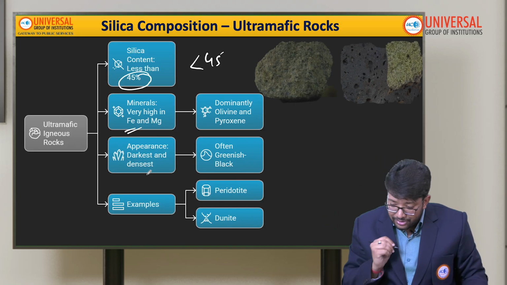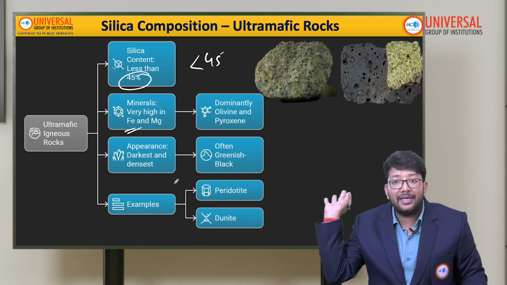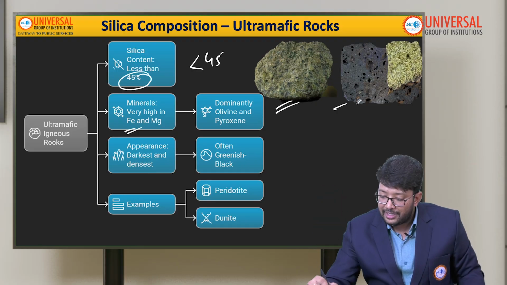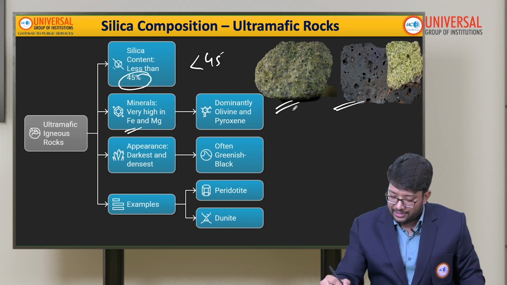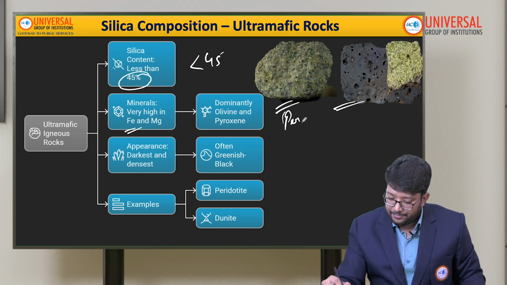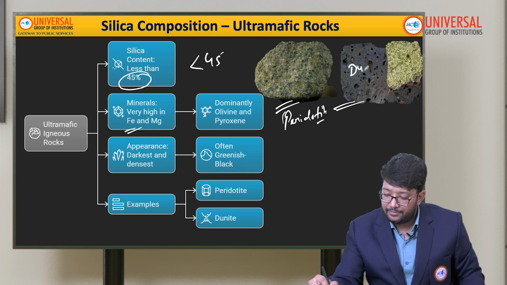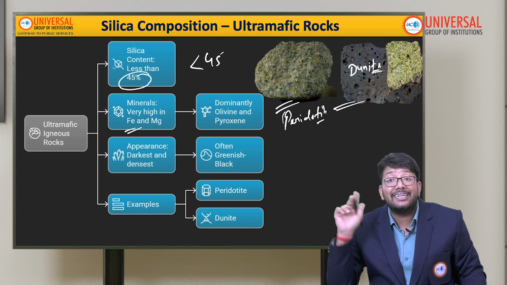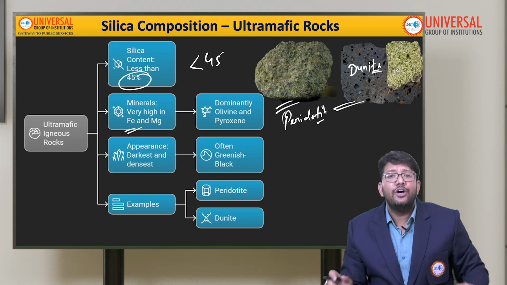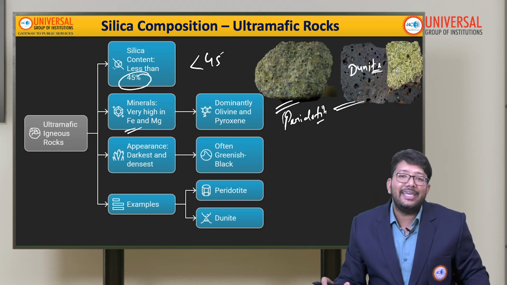See the appearance of these rocks: they are very dark because of the low silica content. This is our peridotite, and this is our dunite. Generally these are black plus green, as you can see in the example itself. So this is all about the igneous rocks, students.